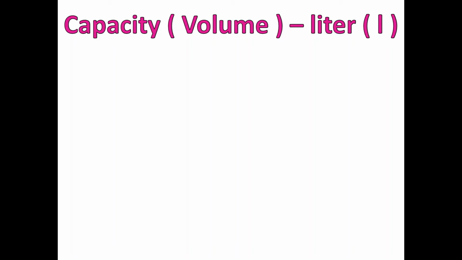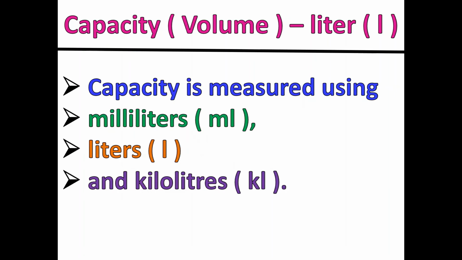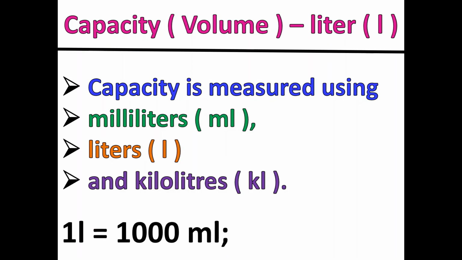Now capacity and volume is liters. Liter short form is L. Capacity is measured using milliliters, liters and kiloliters. The short forms are ml for milliliters, L for liters, and kL for kiloliters. Now 1 liter is equal to 1000 milliliters. 1 kiloliter is equal to 1000 liters. Now we go on to the next slide.